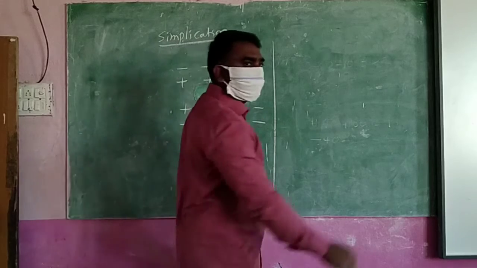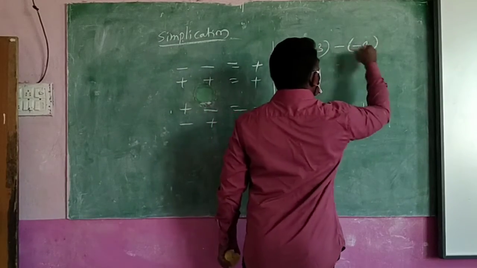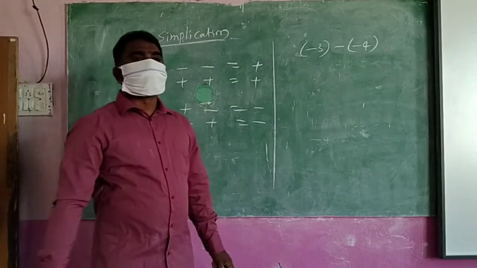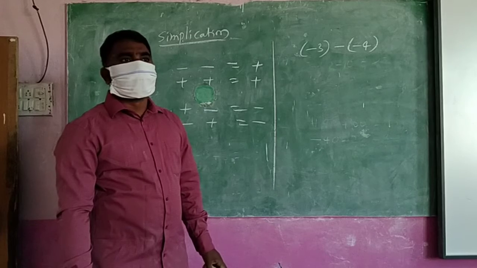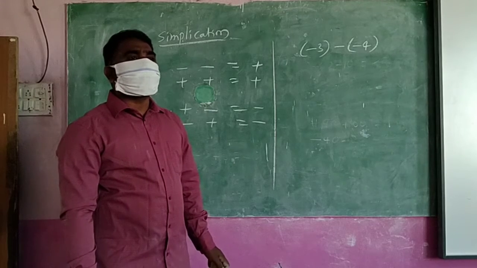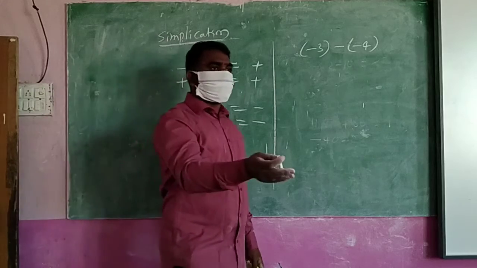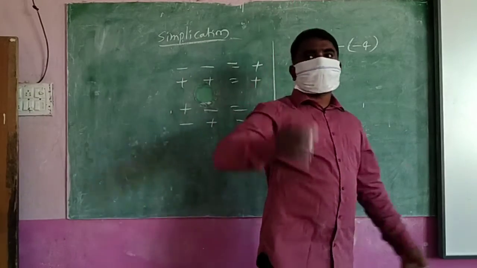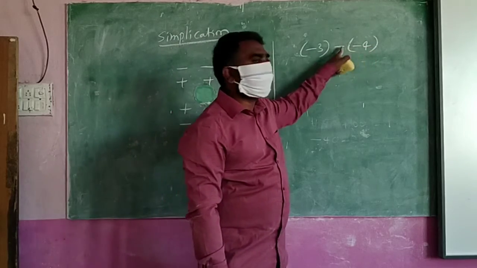Remember like that, simple. You see, minus 3 minus 4 is my question. First of all, what will you write? Here two symbols are there. First you have to convert into one symbol. After that you can find the answer. Directly you can't find the answer here, because what is the problem? For one number, two symbols are there.